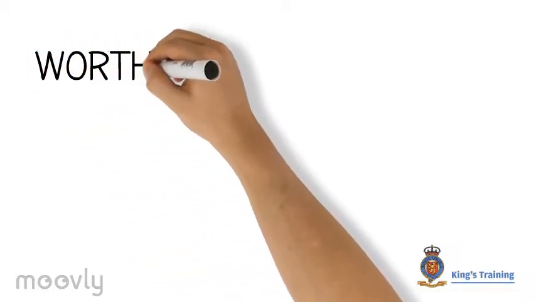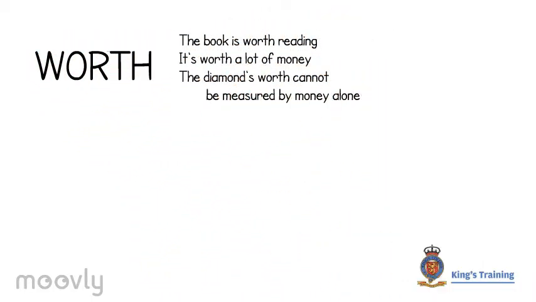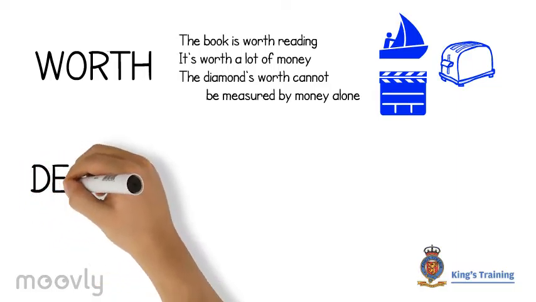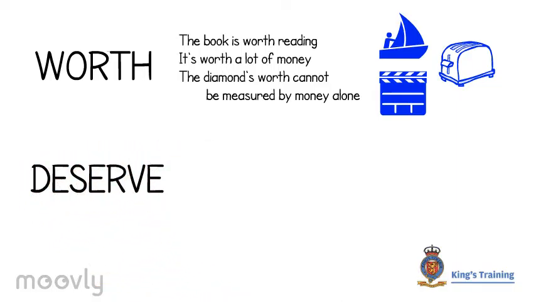Okay, so let's sum up firstly with the word worth. Here given an example with a gerund verb, then an object, a lot of money, and then a noun, the diamond's worth cannot be measured by money alone. So here we are looking at the value of an object or experience, whether material value or value to us as an expression of the cost of something in relation to the benefit. That's what worth is about, really.